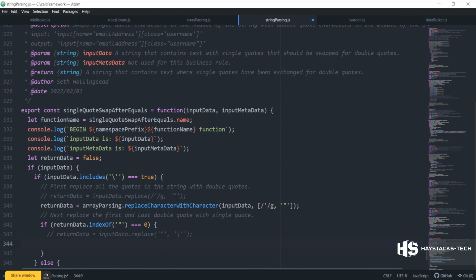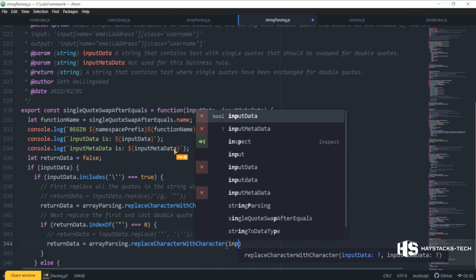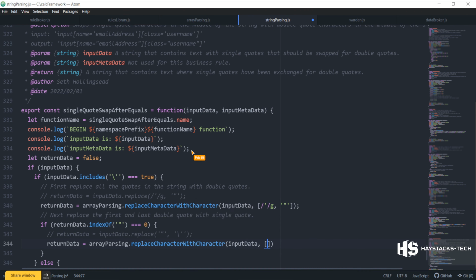And then the other way is return data equals array parsing dot replace input data array, single quote, double quote, single quote backslash quote.